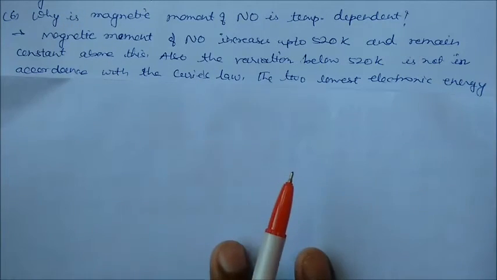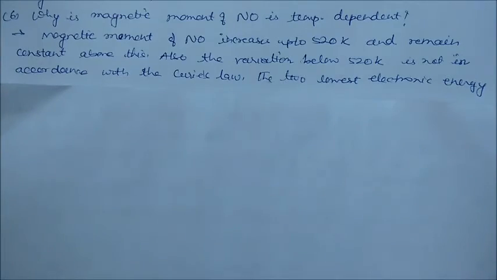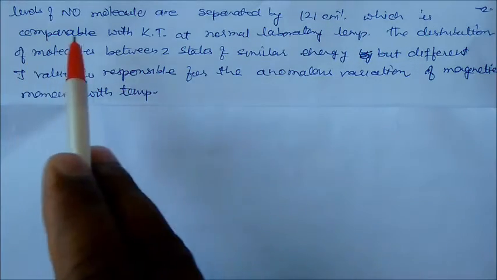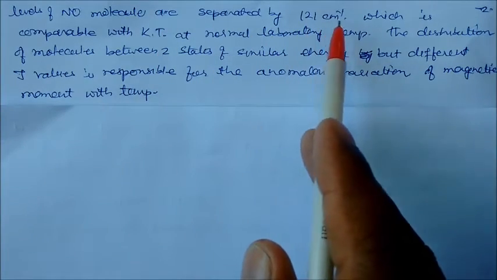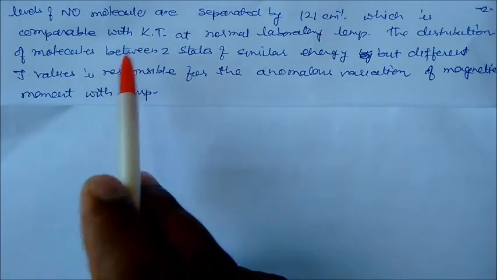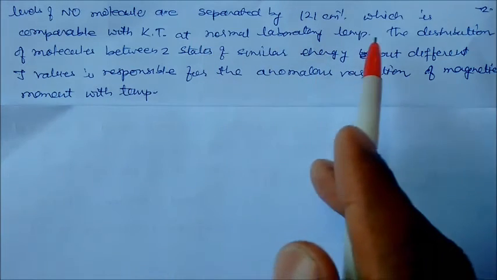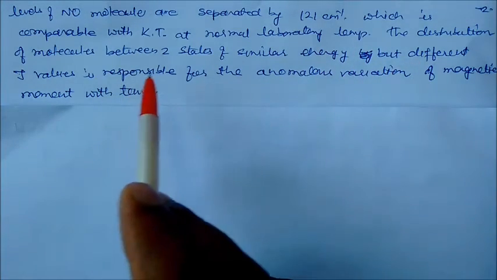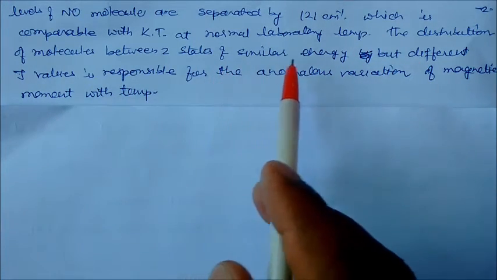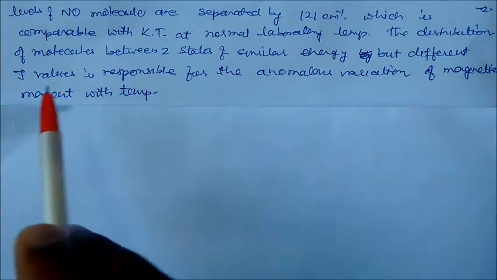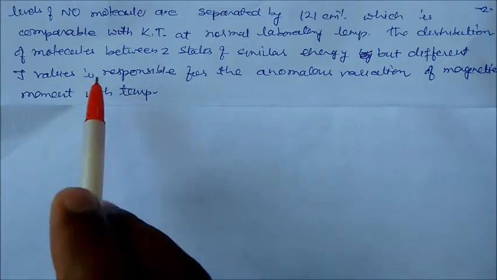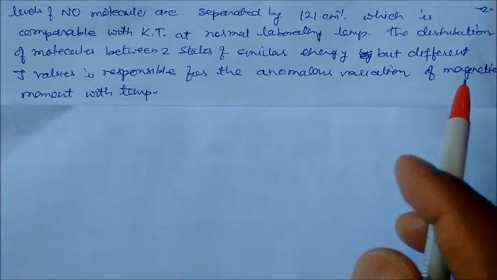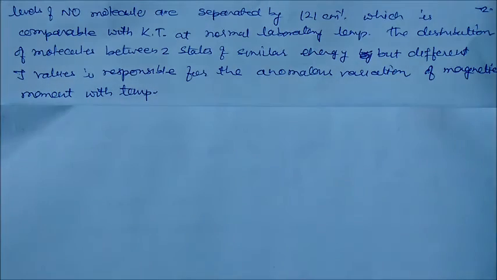Thus the two electronic energy levels of the nitric oxide molecule are separated by 121 per centimeter, which is comparable with the kinetic energy at normal laboratory temperature. The distribution of molecules between the two states of similar energies but different J values is responsible for the anomalous variation of magnetic moment with temperature.